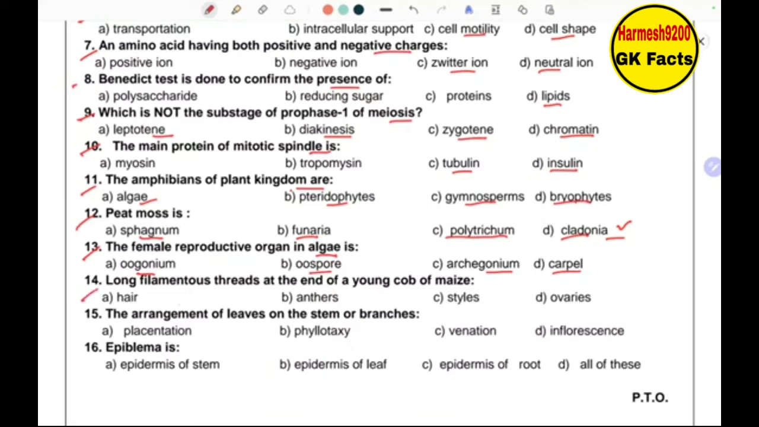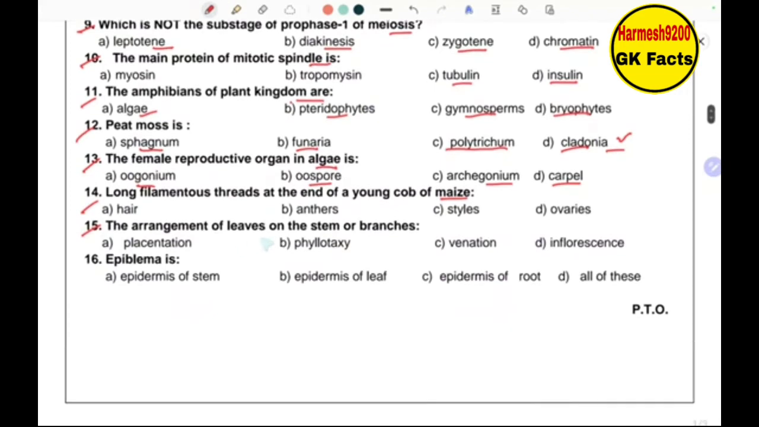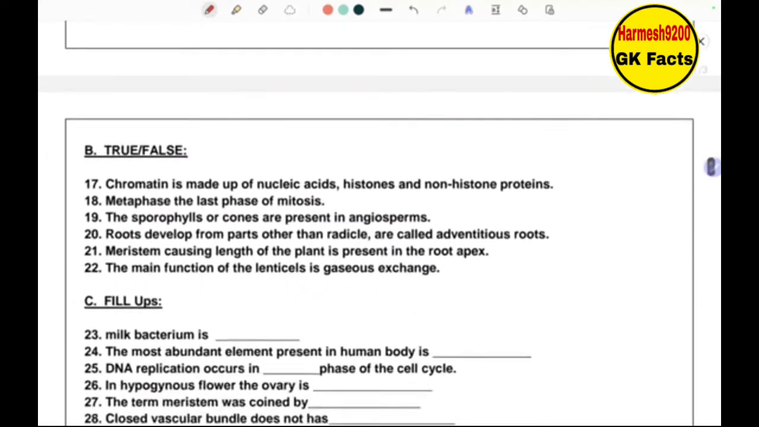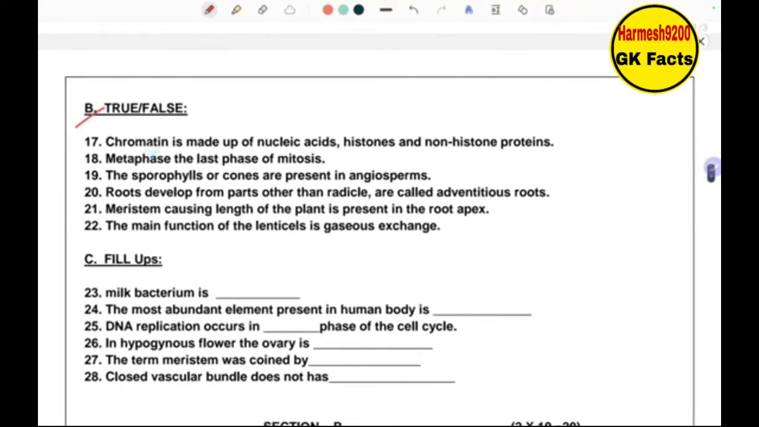Okay, I will just read the questions, and you can check the answers directly. Long filamentous threads at the end of young cob of maize. Then next is the arrangement of leaves on the stem or branches. Next, epiblema is okay. Then we have true false.